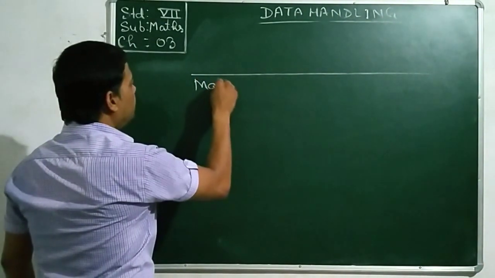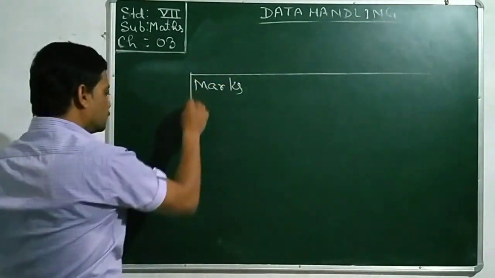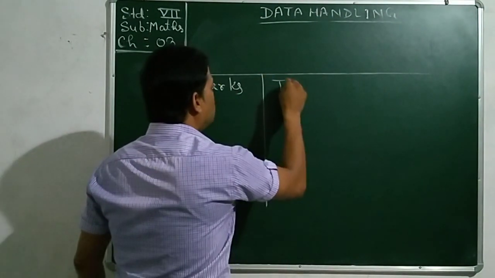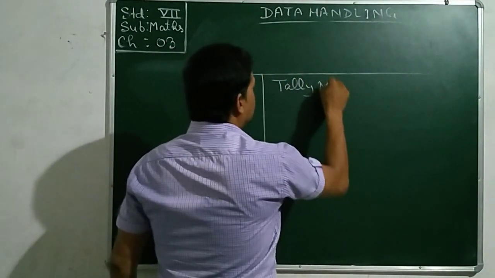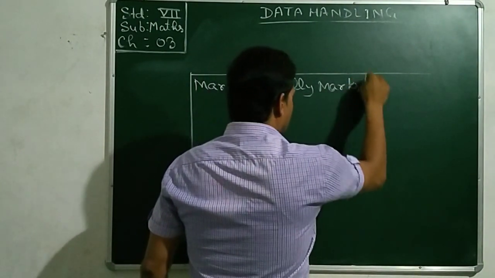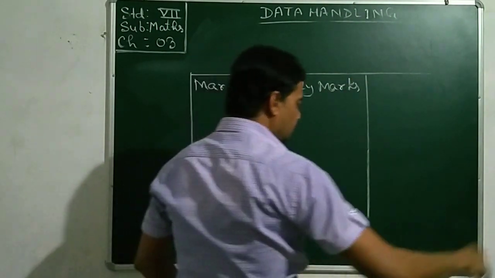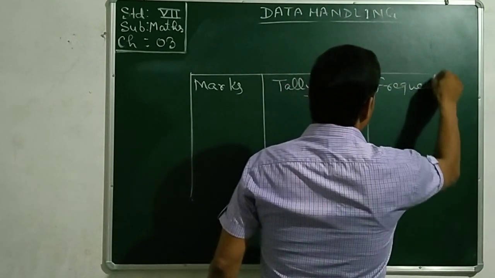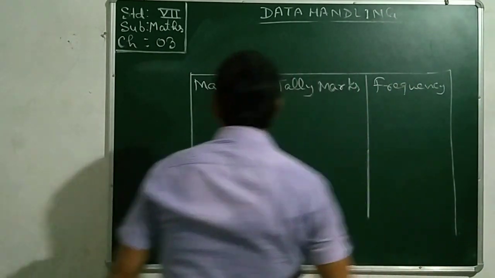First column will be marks. In the second column we will represent tally marks, and in the third column it is frequency.